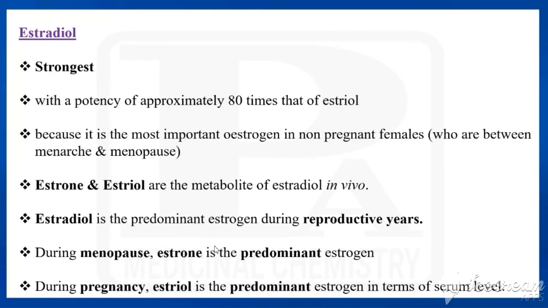So where are they predominant? During reproductive years, estradiol would be predominant. During menopause, estrone is predominant. During pregnancy, estriol is predominant.